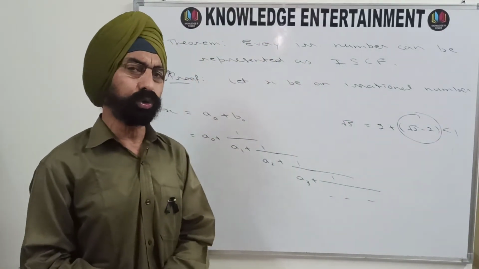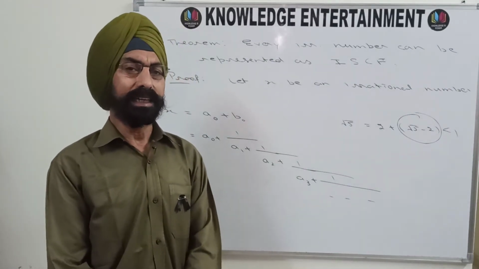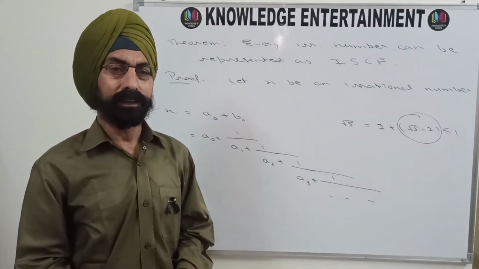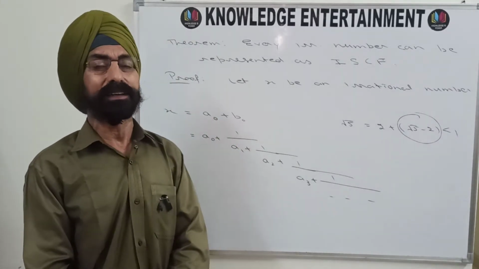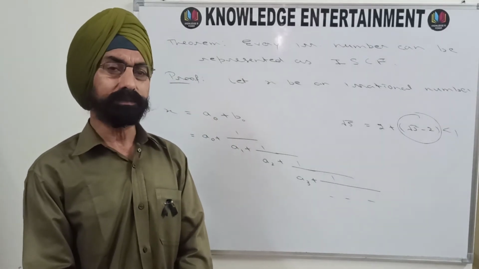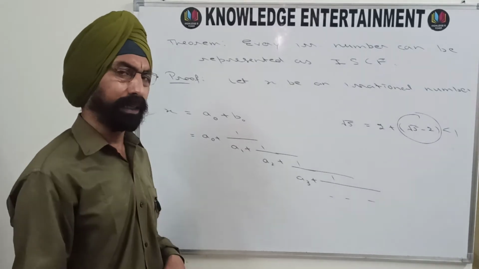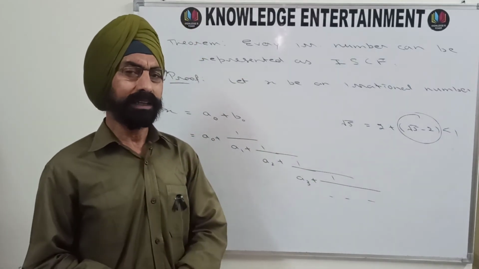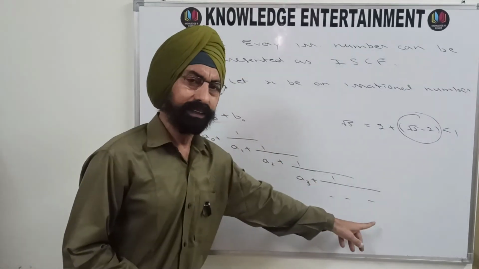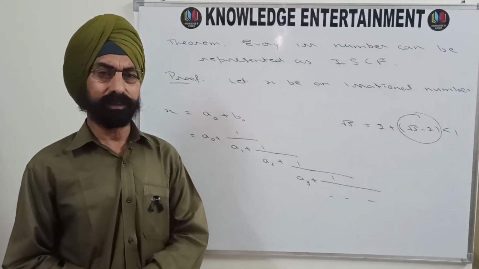Next, what we want to show is that this process will go on infinitely. It will not terminate, because we have to show that it is an infinite simple continued fraction. How to show that? That's very easy. Suppose, if possible, this process terminates somewhere. Then it will become a finite simple continued fraction.